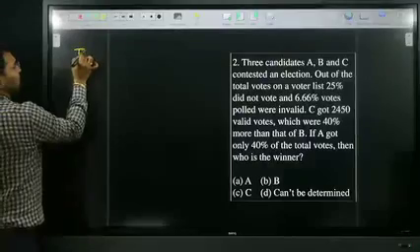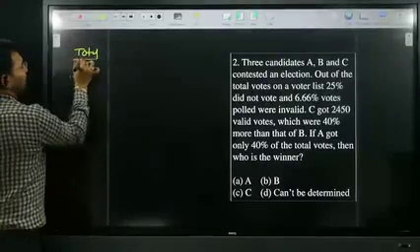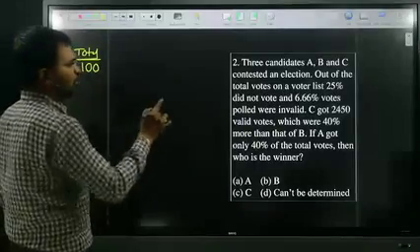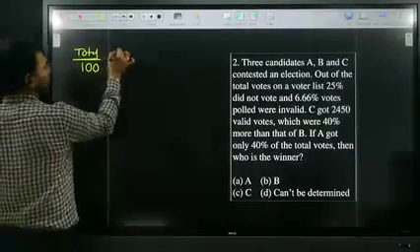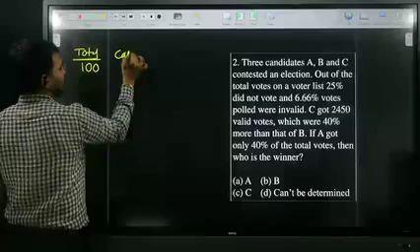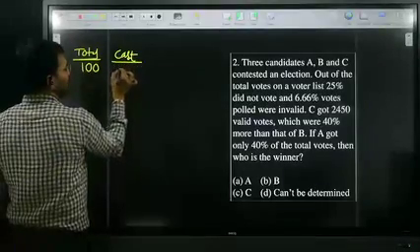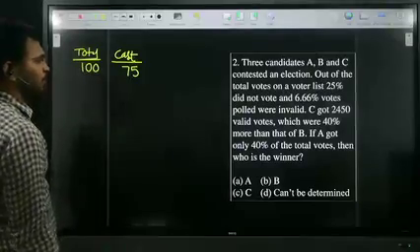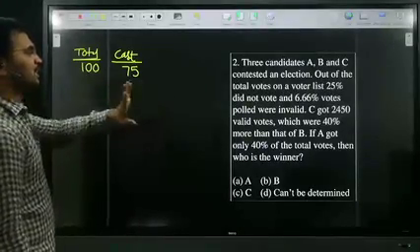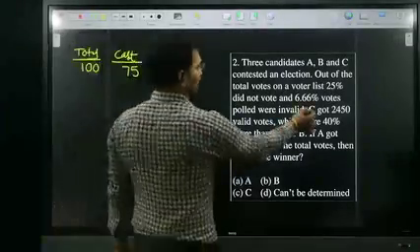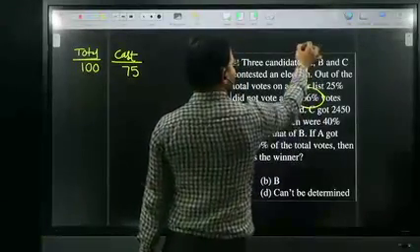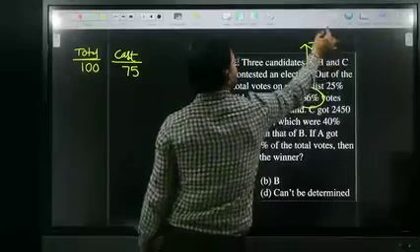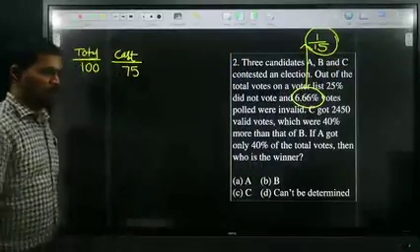Simply I assume it as 100. 25% did not vote. Therefore, casting votes are how many? 75, because 25% did not vote. 6.66% is nothing but how much fraction? 1 by 15 fraction.